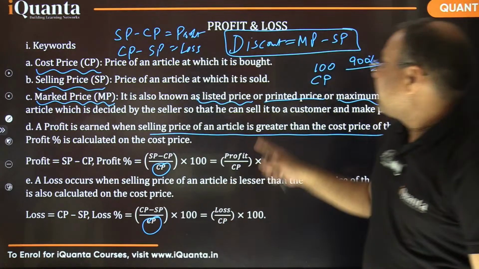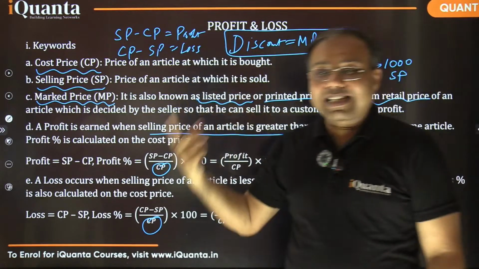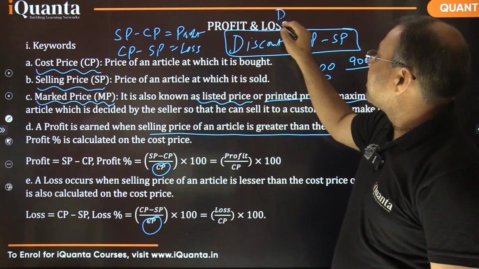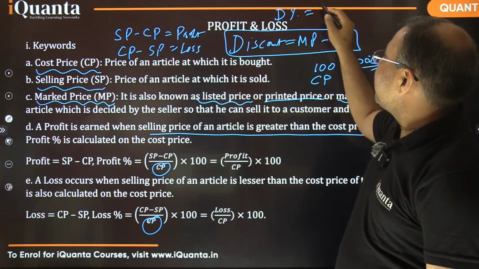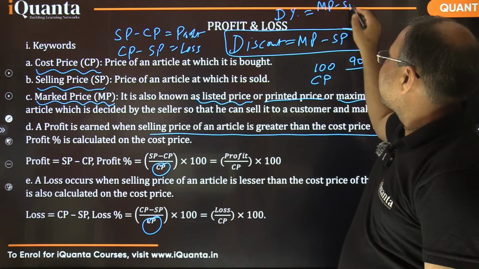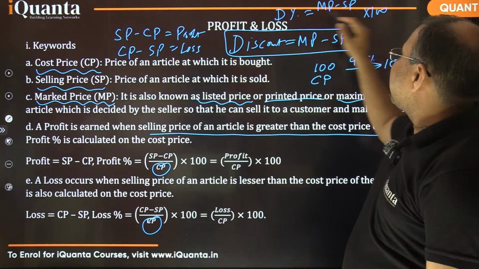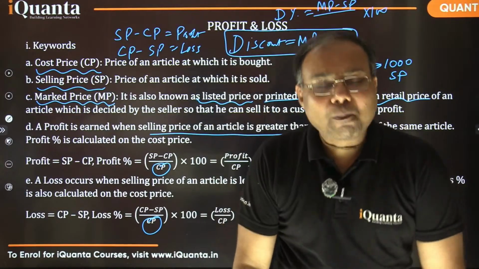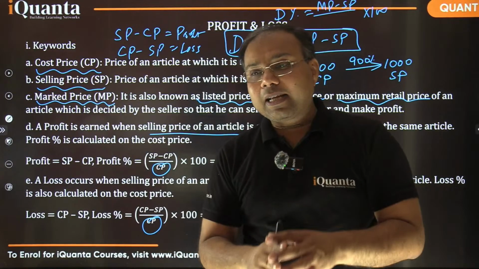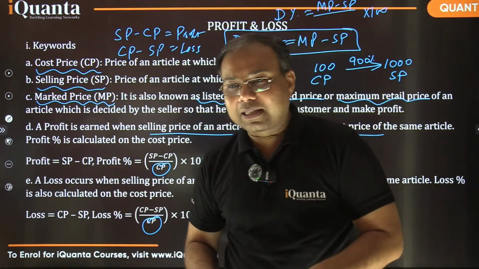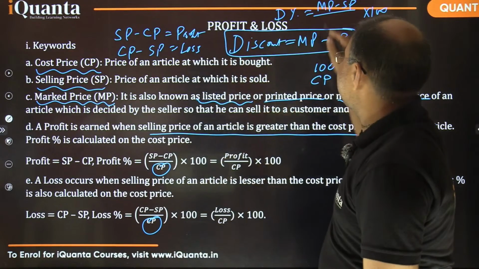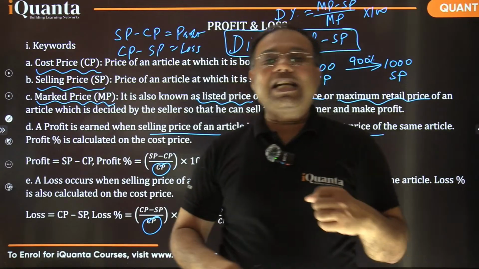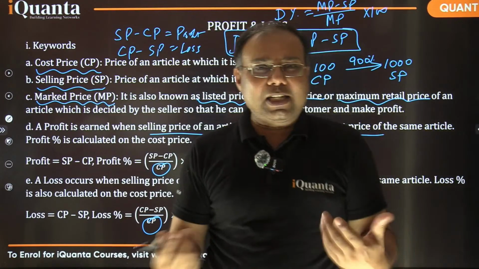Before moving further, can you tell me discount percent किस पे calculate होगा? If I need to calculate discount percent, the numerator is the same, MP minus SP, into 100, लेकिन ये out of which, किस पर calculate होगा? तो मार्क प्राइस पे जो हम डिस्काउंट दे रहे हैं, that discount we are giving on mark price, yes, MP. So in the denominator we will be having MP here, कि MP का कितना percent you are not going to pay, that is the discount percent, right?